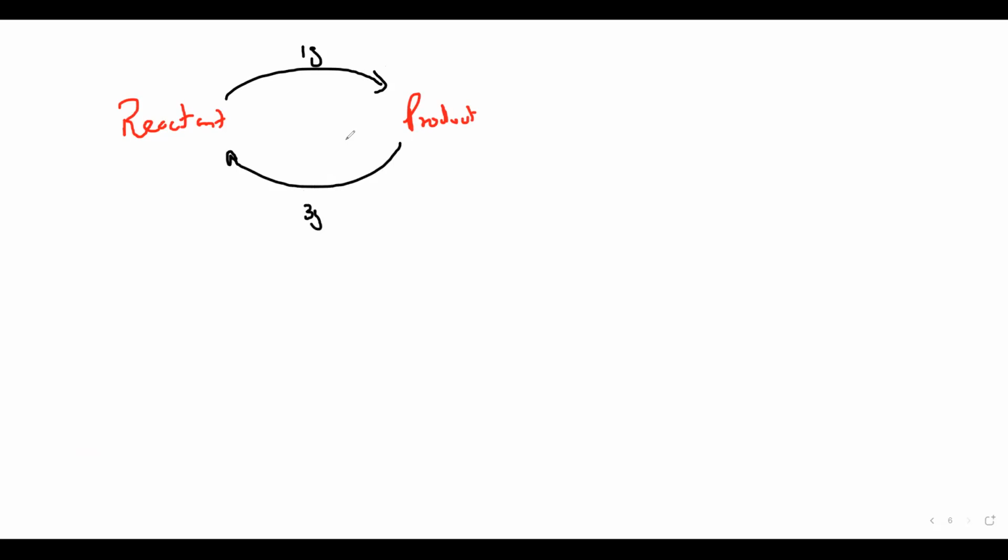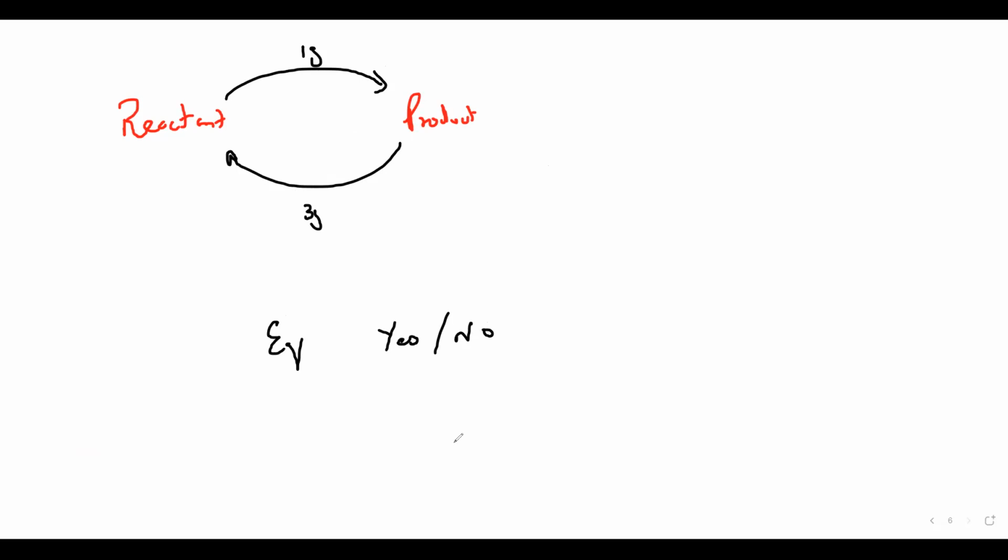a reactant and a product, and 1 gram of reactant is forming a product, but 3 grams of product is forming back the reactant. Is it equilibrium? Yes or no? Is this reaction in equilibrium? It is not in equilibrium because it is not balanced.